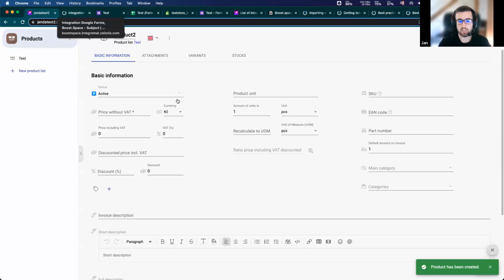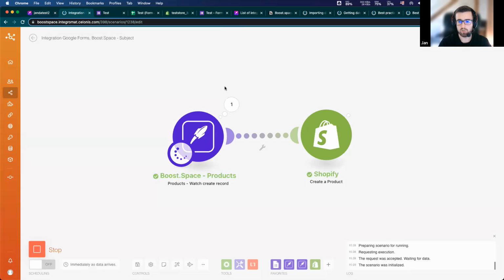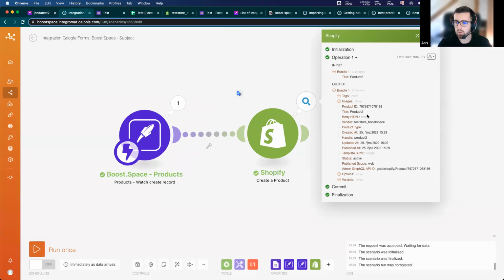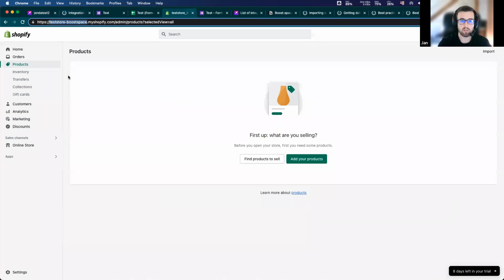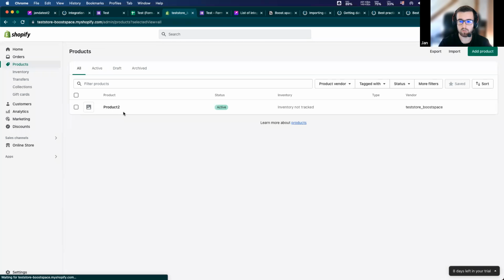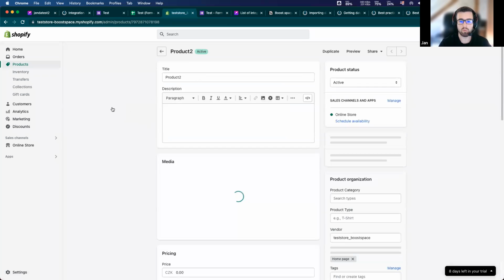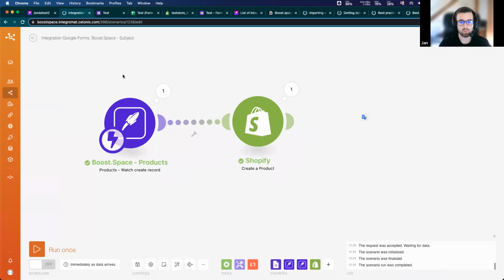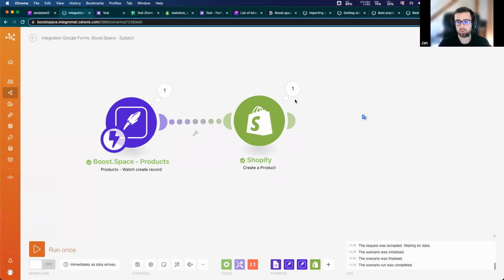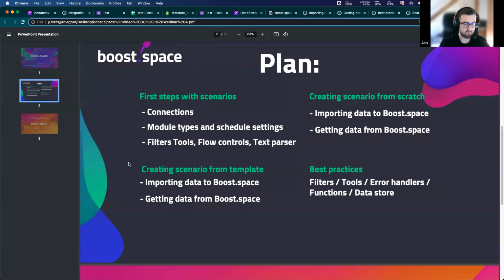And as you can see, I have a new product here, my product 2, and also I have the created product in my Shopify store, which we can see here if I reload it. Yeah, and this is my product. And this was a typical use case of how to import data, for example, to Shopify, how to get data from BoostSpace and import it somewhere else. So this was about the second part.